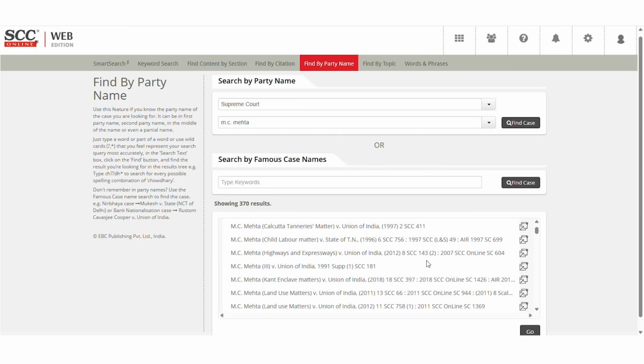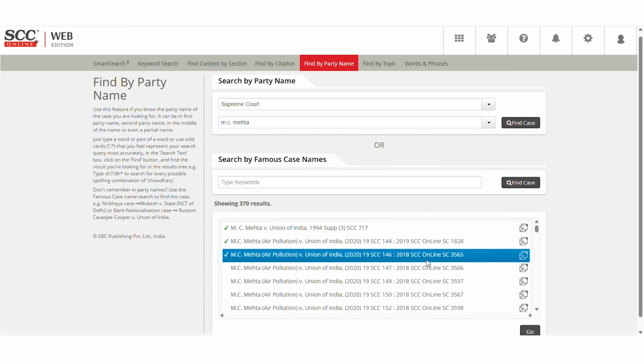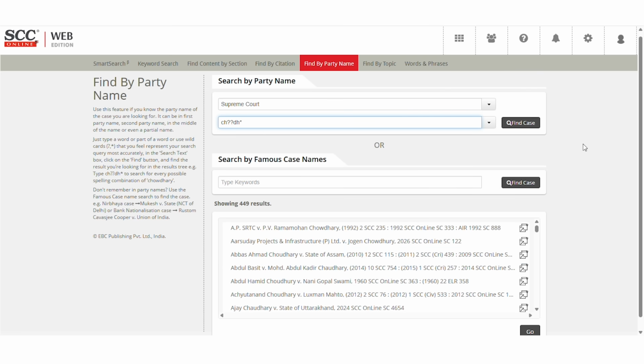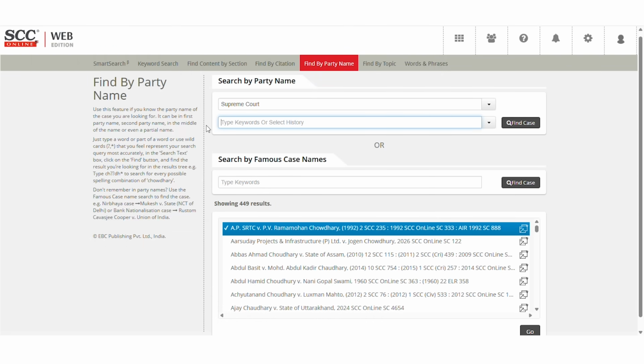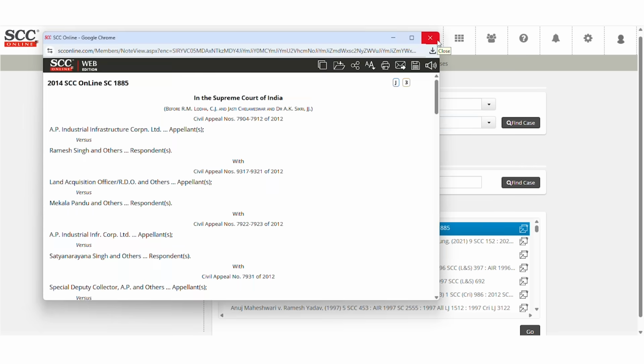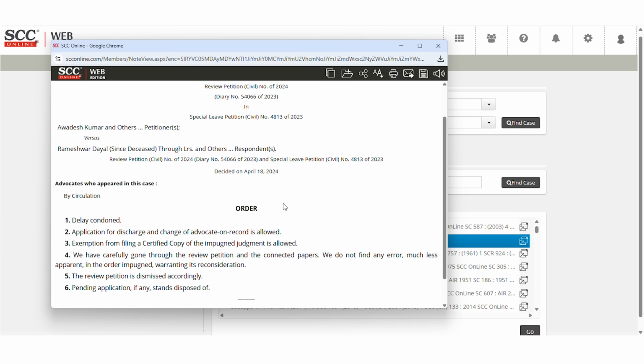Not sure how to spell Chaudhary or other names with multiple spellings? Use wildcards. Question mark replaces one letter and asterisk creates root words. Get every variation of Chaudhary with CH?DH*. Yes, we ask you to try it out. Here is another one. Ramesh*. And you will get results for Ramesh, Rameshwar and Rameshwari.